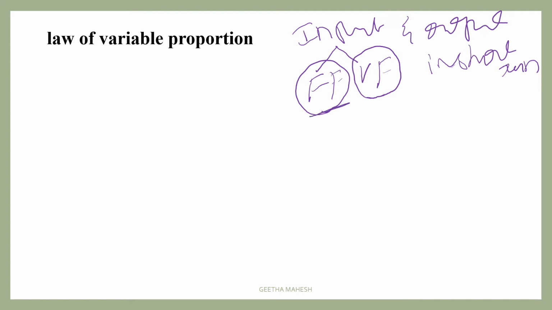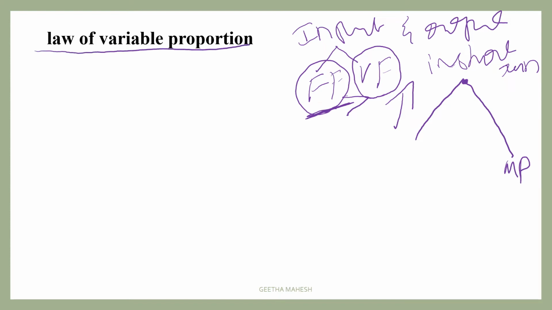So, keeping some fixed factor constant, if we increase the variable factor, then the marginal productivity of increased variable factor initially increases and reaches maximum, later starts decreasing. This is known as law of variable proportion.